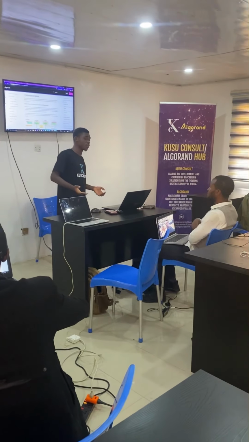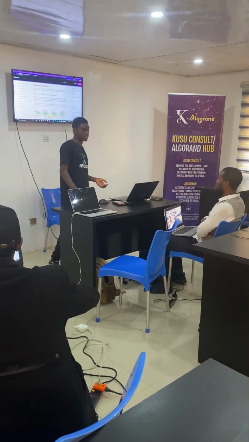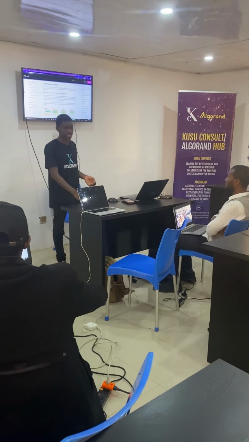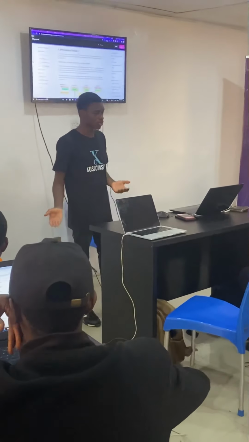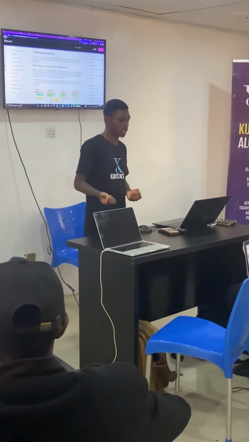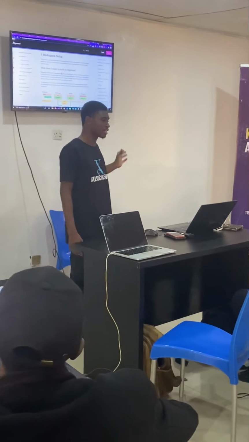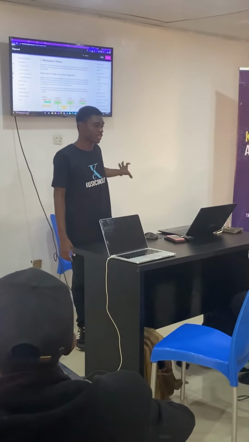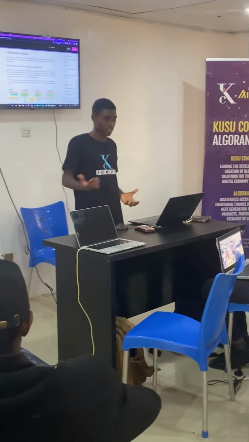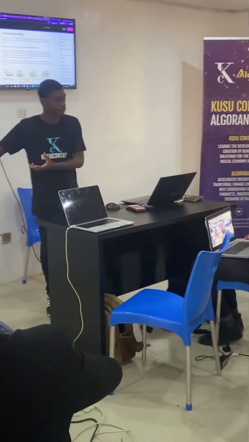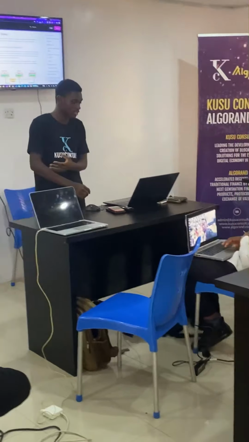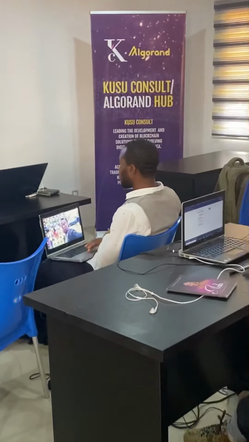Like on Ethereum, we have Solidity. On Algorand, we have TEAL. It stands for Transaction Execution Approval Language. So from the name itself, we're talking about transactions, dealing with finances. Algorand is a DeFi protocol, decentralized finance, where you can use it to make financial transactions, things that have to do with money.